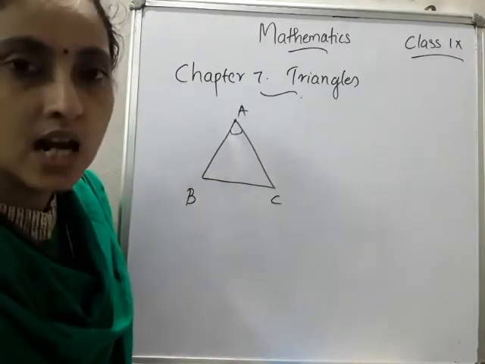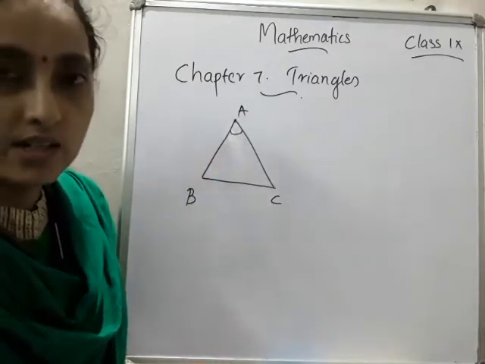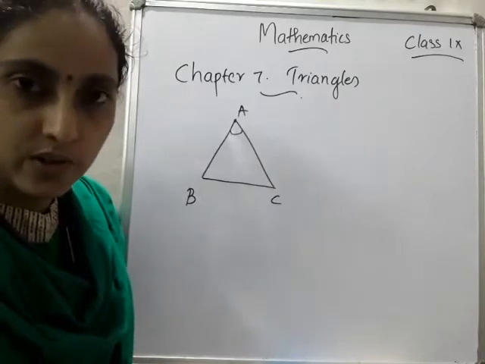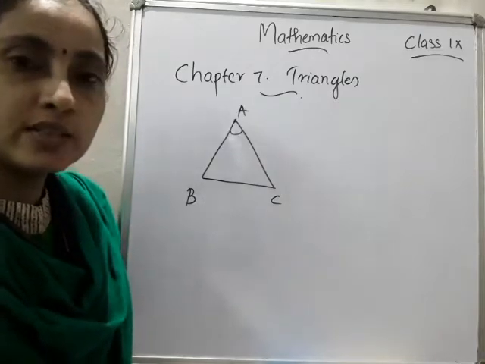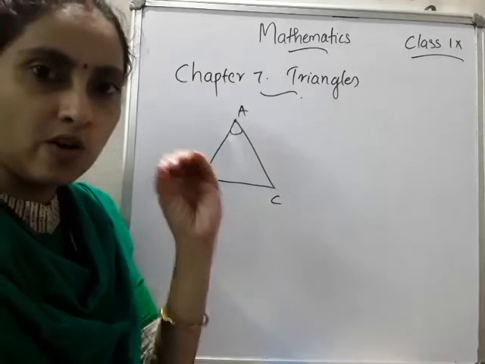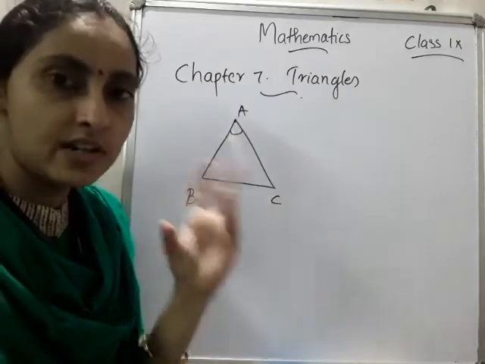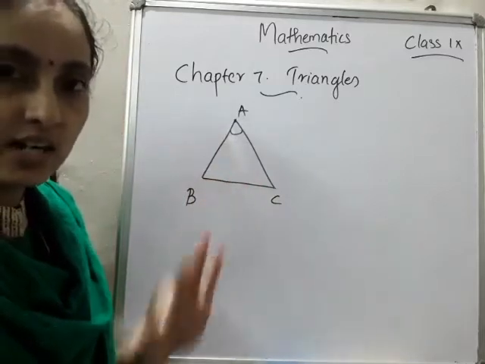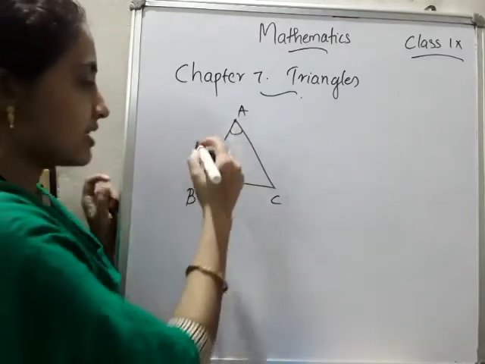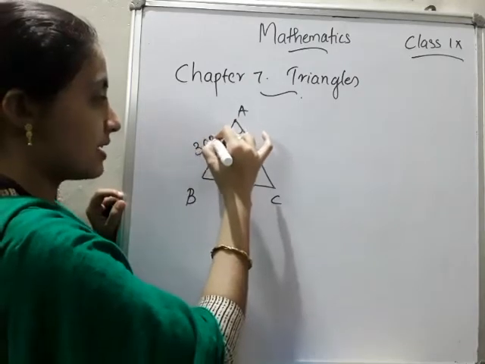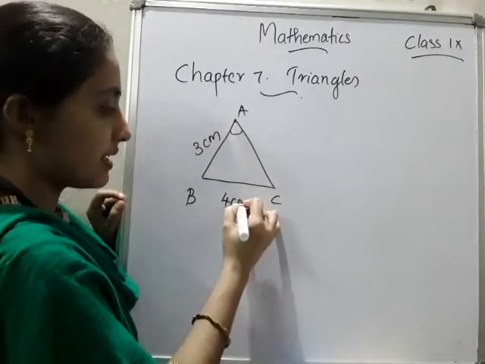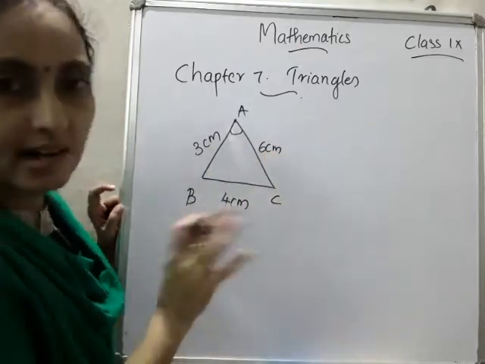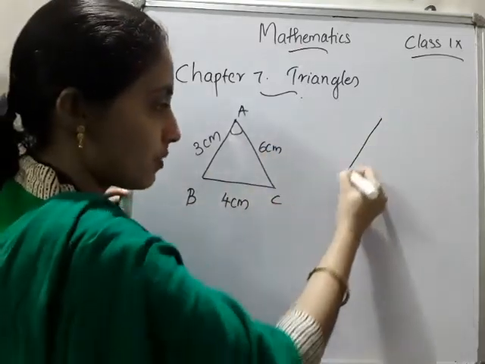Congruent triangles. How will you understand that two triangles are congruent? If you want to speak about congruence, we need two objects, not only one. I have drawn one triangle here, triangle ABC, and I am marking this side as 3 centimeters, this as 4 centimeters and this as 6 centimeters, just for the sake of understanding. Now I am drawing one more triangle here.